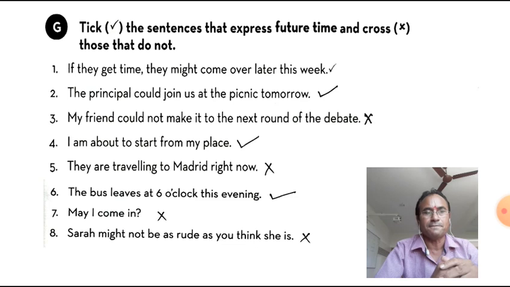So these are the exercises we have explained, and it's difficult to identify because in many sentences we can use shall, will and going to in place of each other. But if it is showing a schedule, timetable, planned future, then you will have to use going to in this kind of sentences. So this was the chapter on expressing the future.